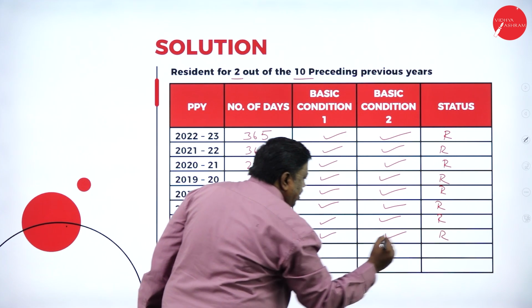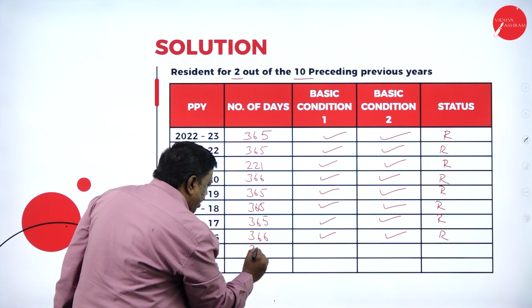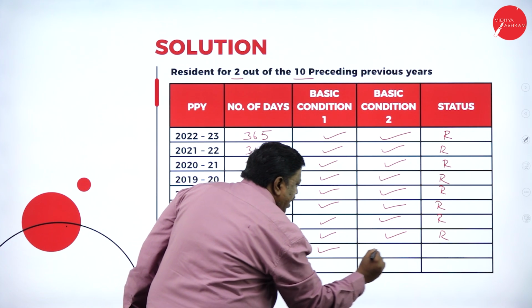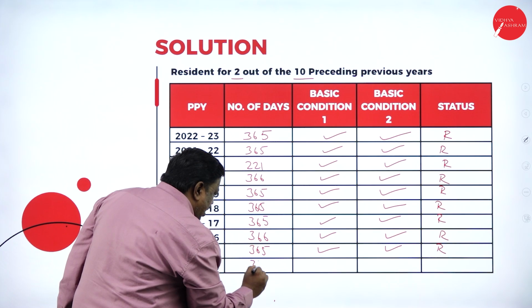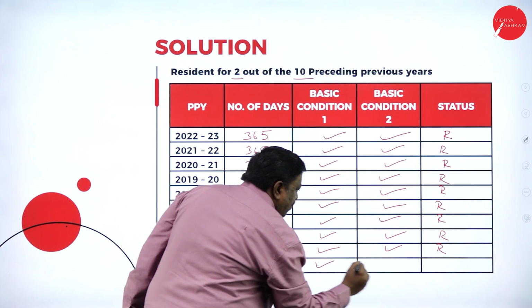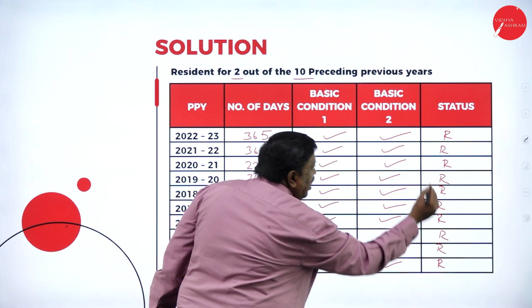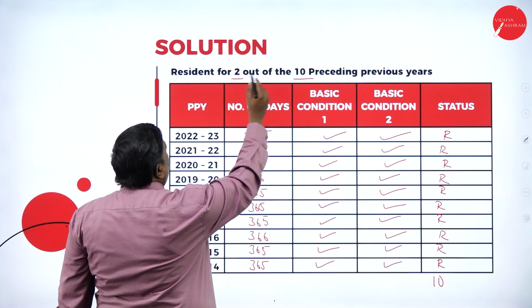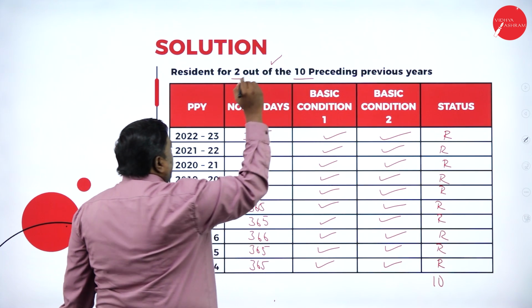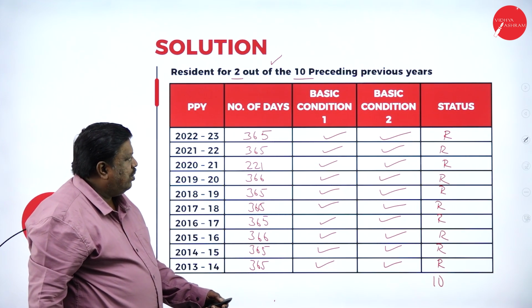Satisfied, resident. 14-15, 365, satisfied, resident. 13-14, 365 days. Satisfied, resident. So I'm resident for 10 years. The condition is that I should be for 2 years. So I've satisfied my second additional condition also.